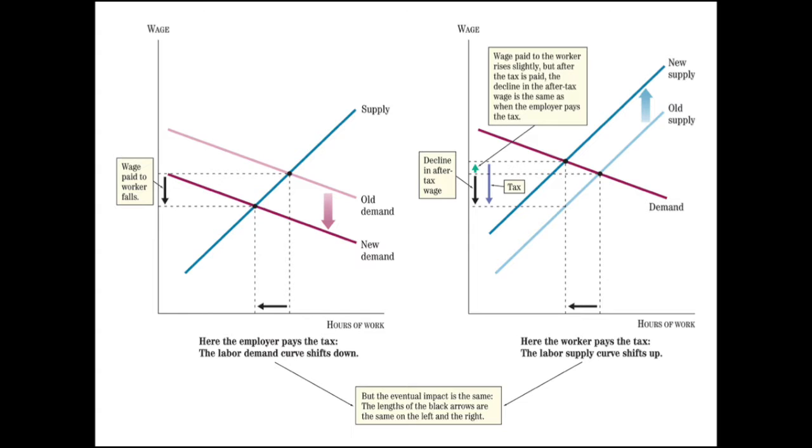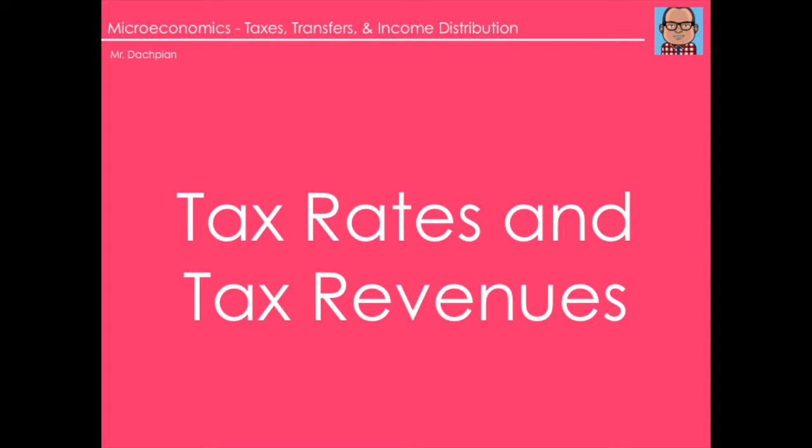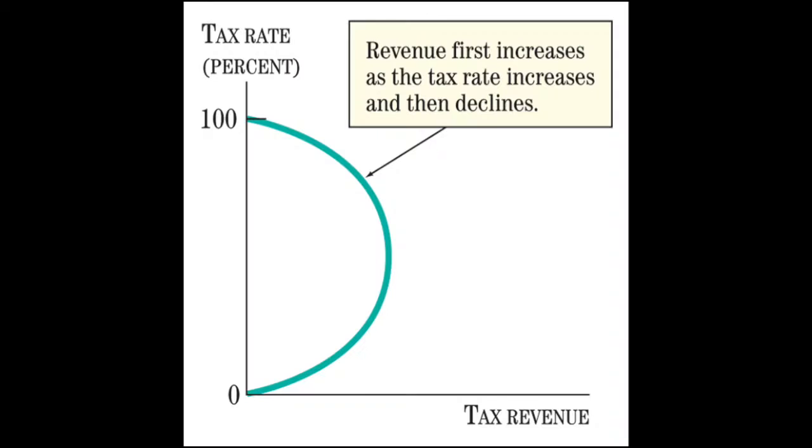An increase in personal income and payroll taxes will result in a decrease in the quantity of hours worked. This is important for the government to know if the government's objective is to maximize government tax revenue. This figure shows that higher tax rates do not always lead to higher tax revenues. This is also known as the Laffer curve.